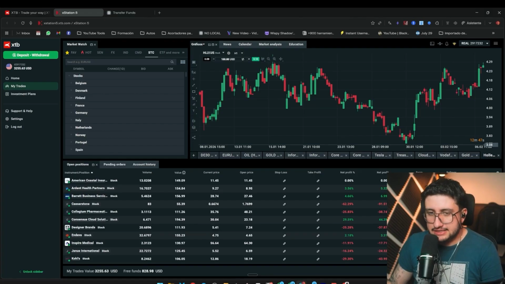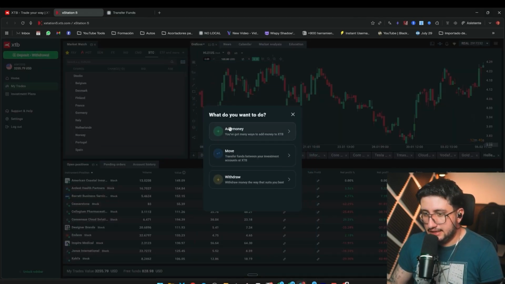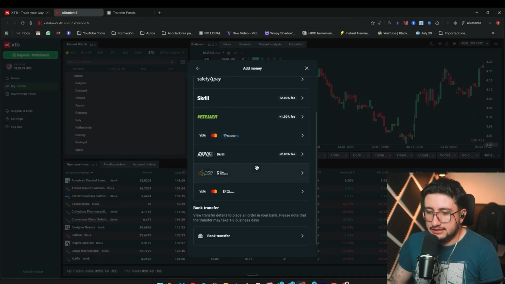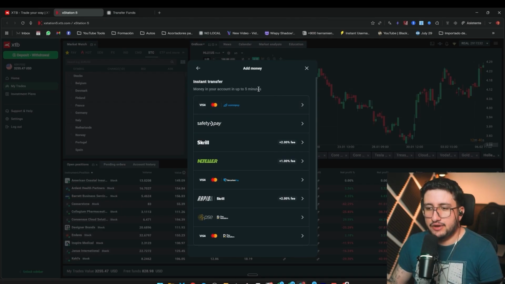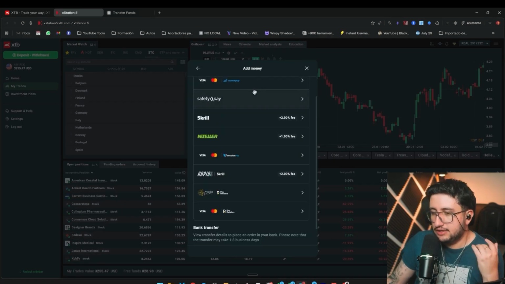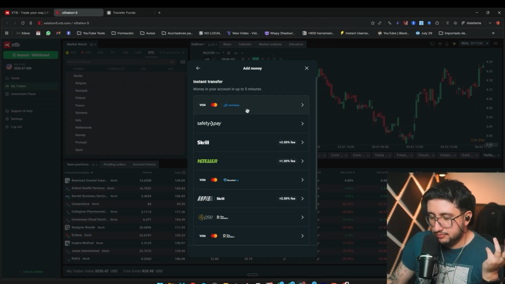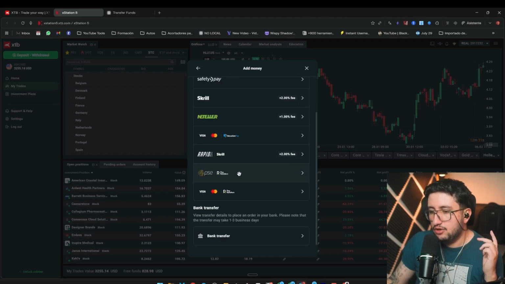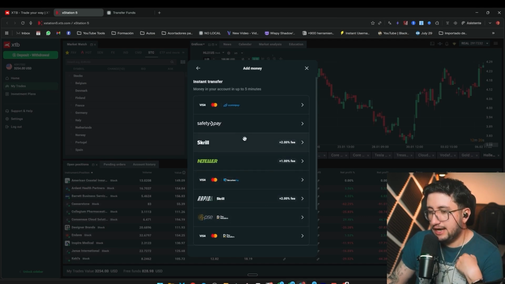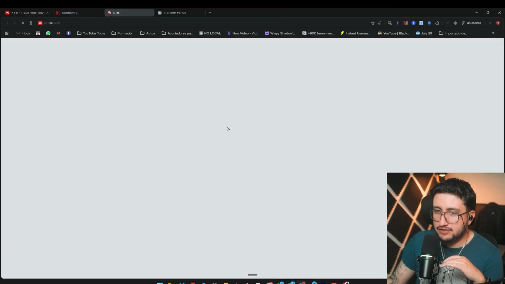So here we have XTB. I'm going to click on deposit and then click on add money. And this, again, will change depending on the regulations we have. In my case, it allows me to deposit with a credit card, debit card, Skrill, NetTeller, or local payment methods, depending on the country you're watching this video from. You can log in and certain local methods will appear, so that's pretty good. I usually use the card option. It's actually very easy.